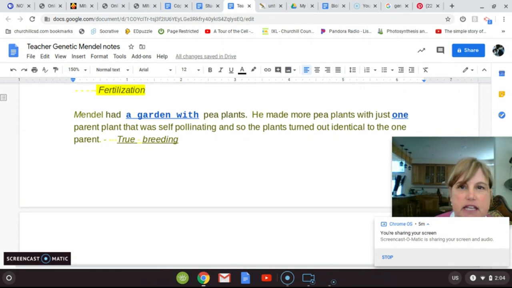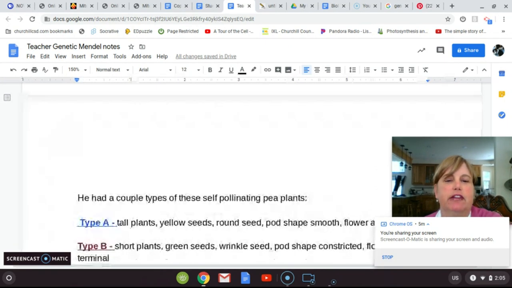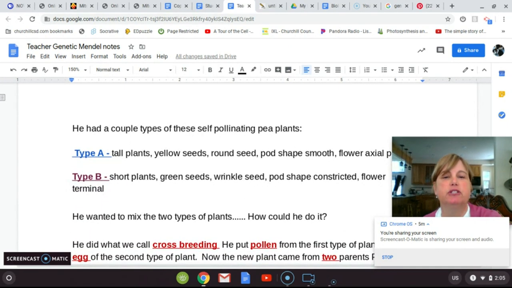He was experimenting, and he experimented with just true breeding, or where you have one parent. And those plants turned out identically the same. They looked exactly like the parent plant. One parent plant, the child, the little baby plant, looks exactly like the parent. True breeding. So then he had a couple types of these self-pollinating plants.